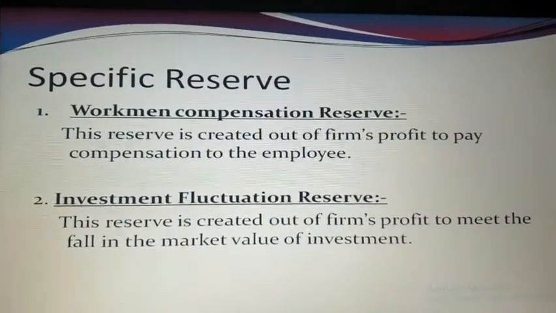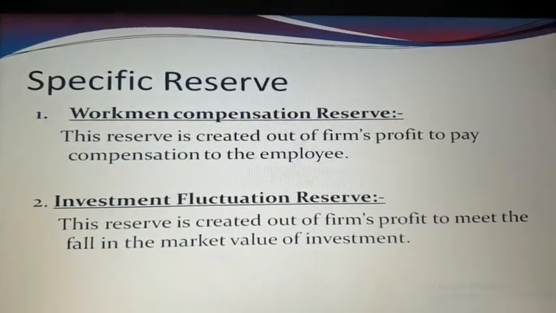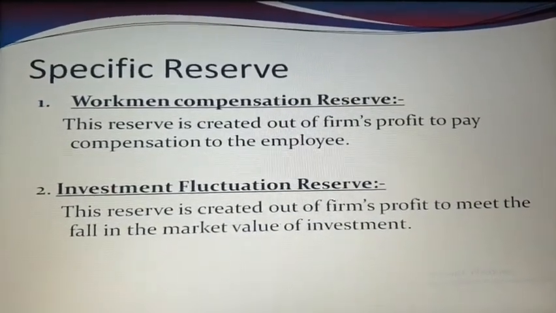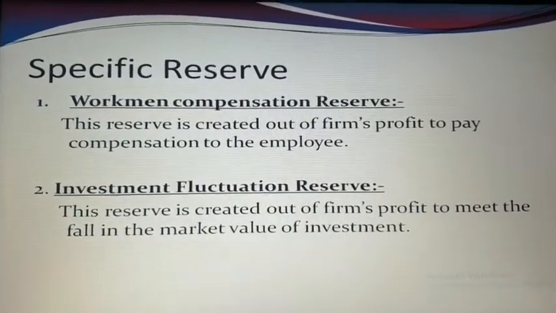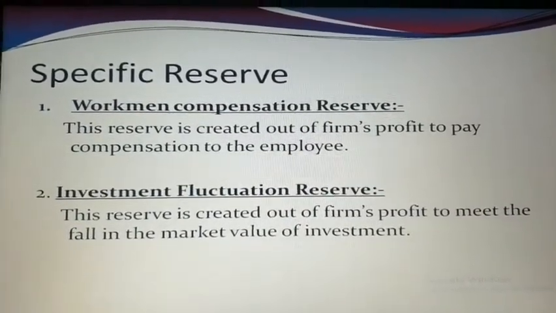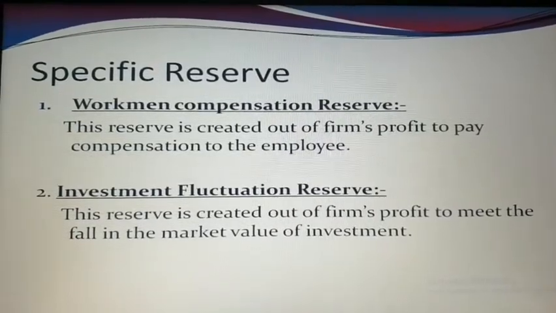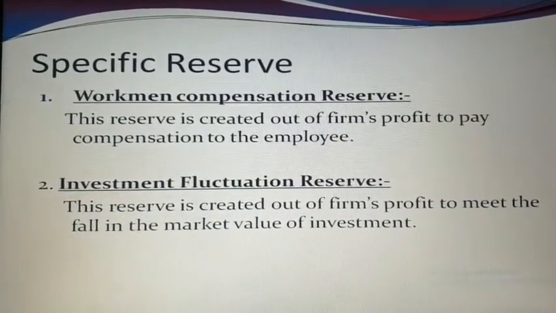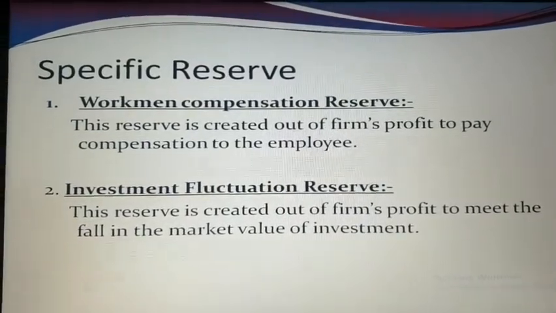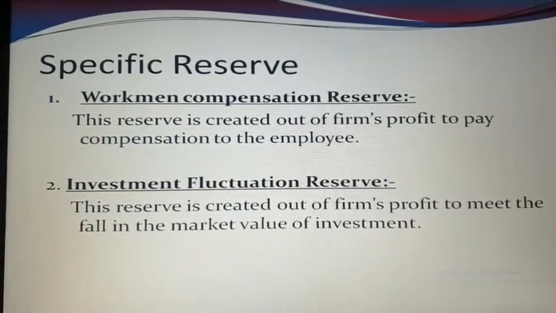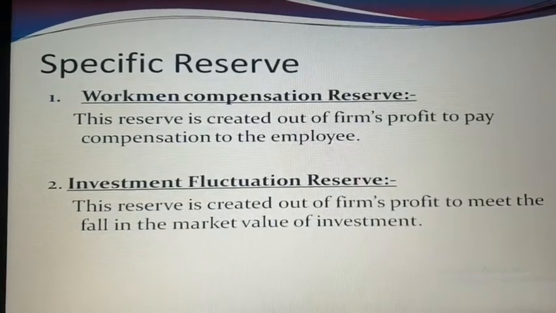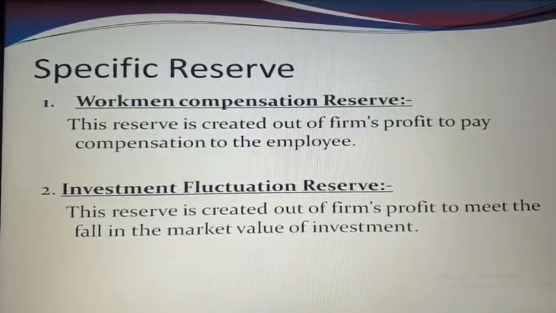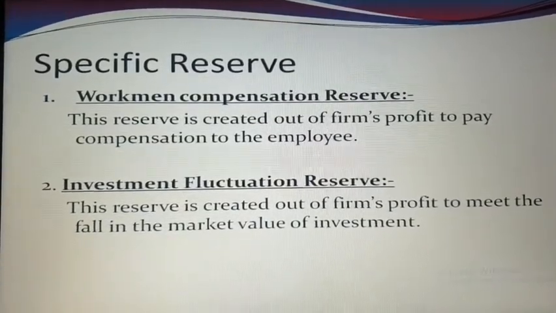Before starting with the entry for a specific reserve, what do we mean by workman compensation reserve and investment fluctuation reserve? Workman compensation reserve is created out of firm profit to pay compensation to the employee in case of any injury or death of the employee.